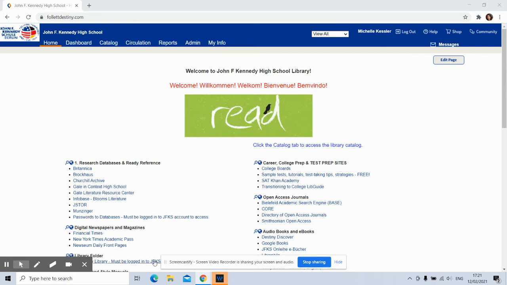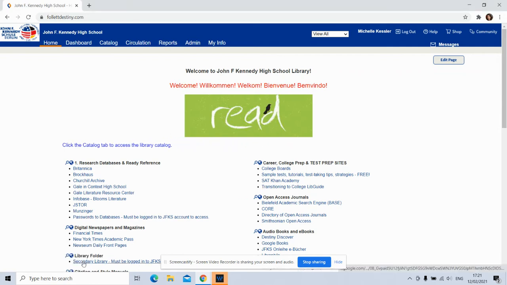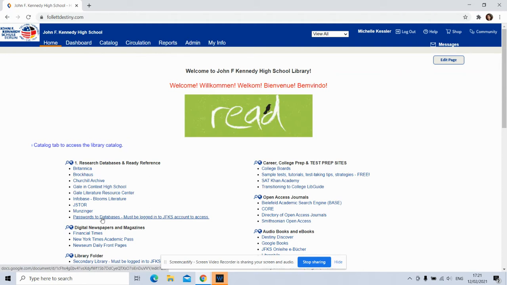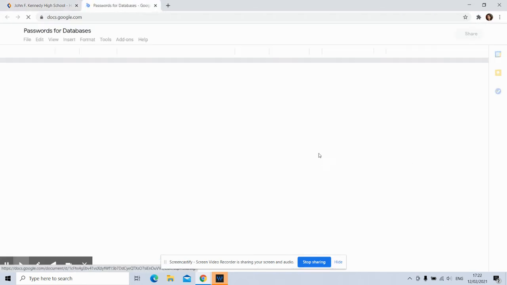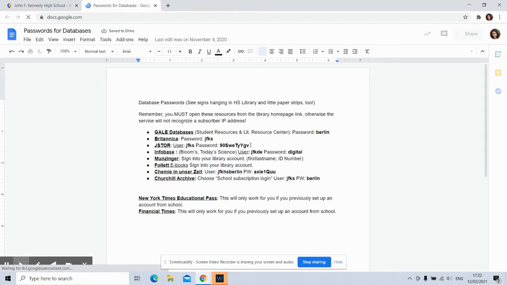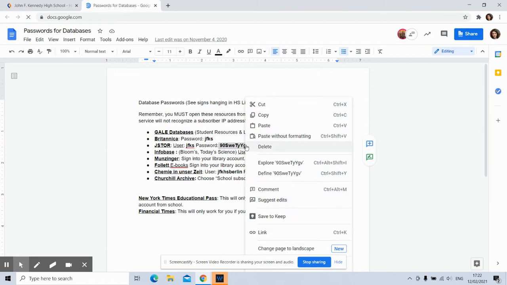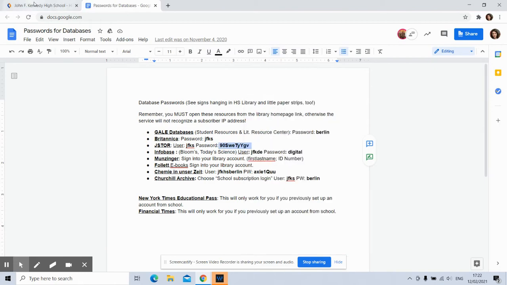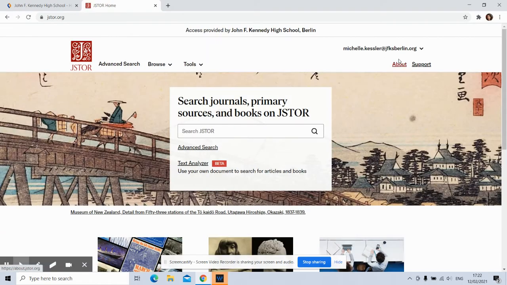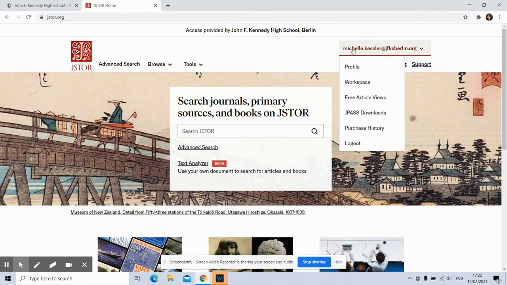If you just search for JSTOR online, it will not make you able to log in. So be logged into your JFKS account because you need to be able to get the password to it. So click on passwords to databases. And we've got them. I always just copy it. And then click on JSTOR. Oops, I am already logged in.